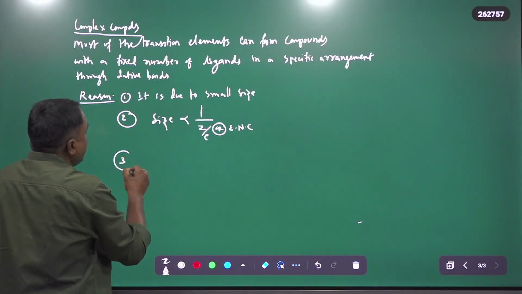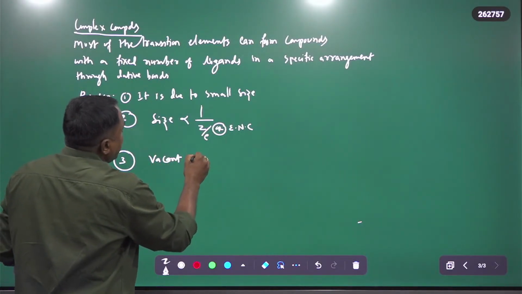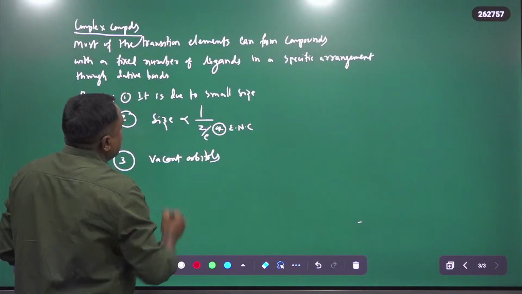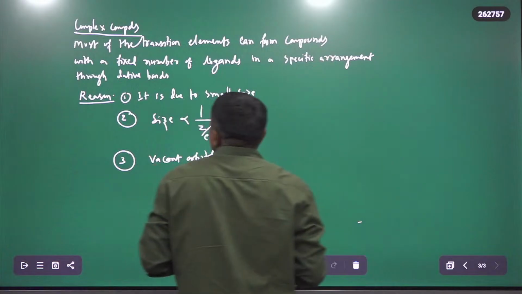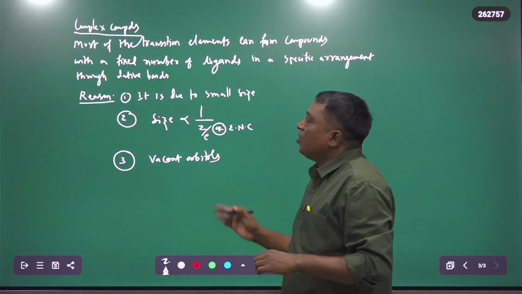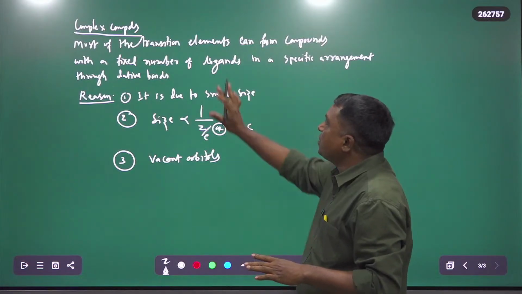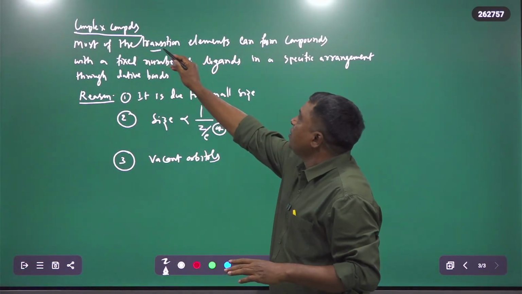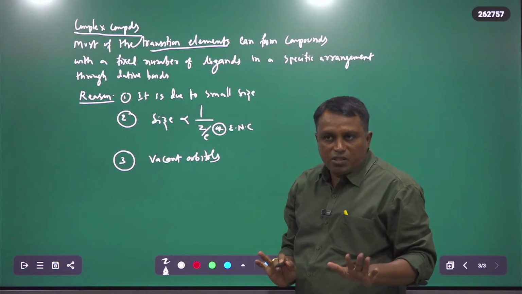And the third point is vacant orbitals. The presence of vacant orbitals in the transition elements makes complex compound formation very easy. So due to these three reasons, transition elements exhibit complex compound formation very easily.